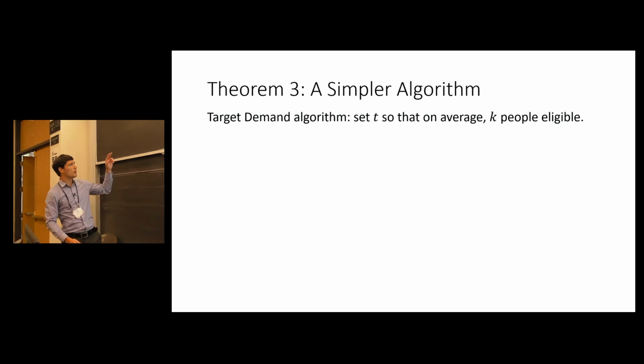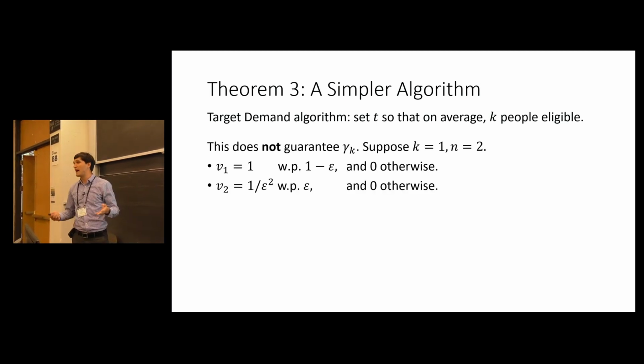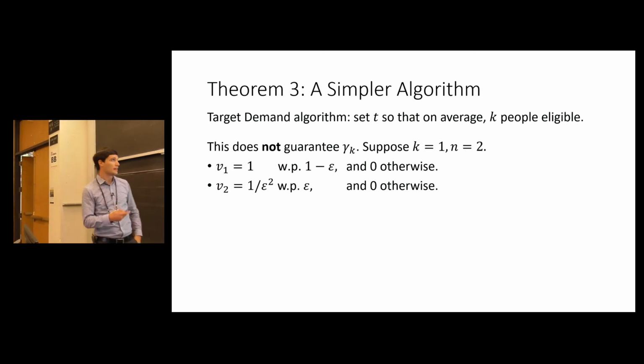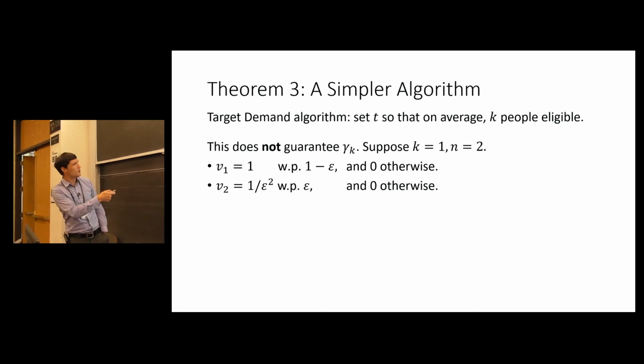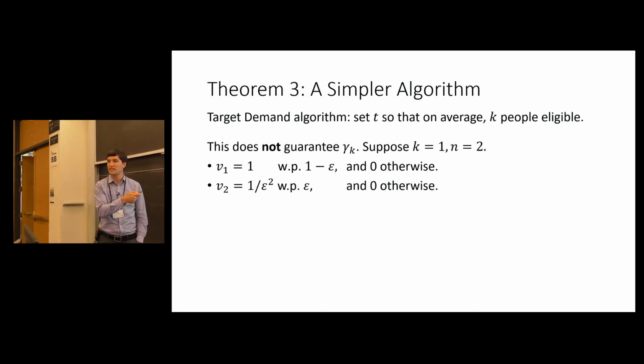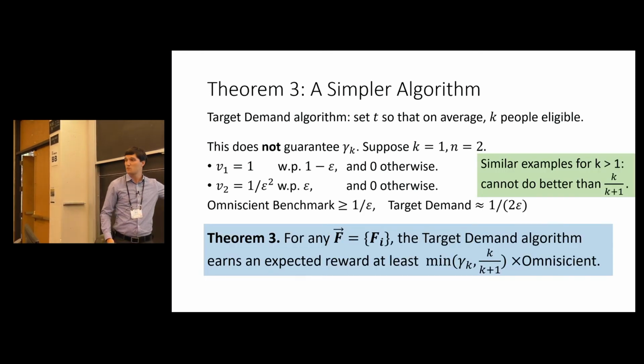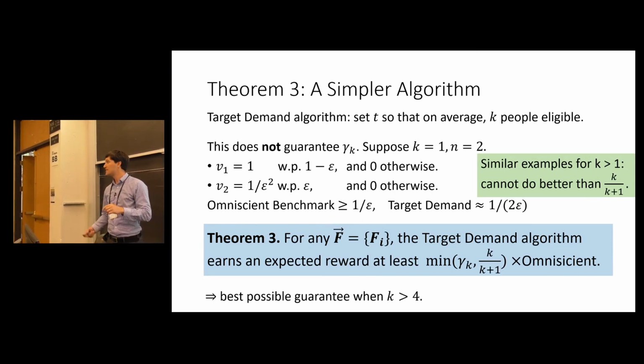Now, it turns out if you analyze this algorithm and you take k equals 1, you can construct bad examples where this doesn't do very well. It only gets a half, which is kind of known to be easy to get in some sense. And so this doesn't get you an optimal guarantee of gamma k for all k. But we do exactly characterize its performance. And it turns out that for any k bigger than 4, this gets you an optimal guarantee.